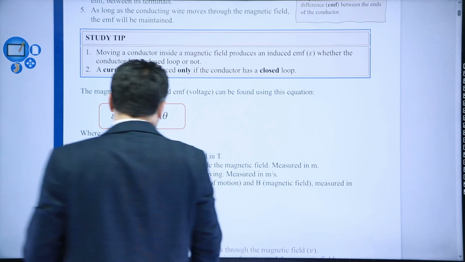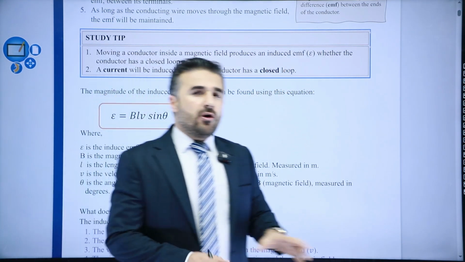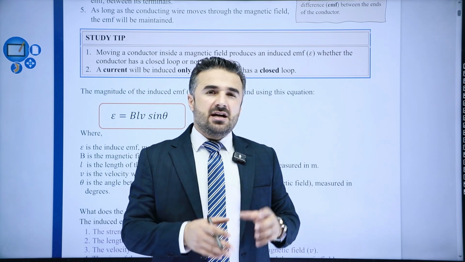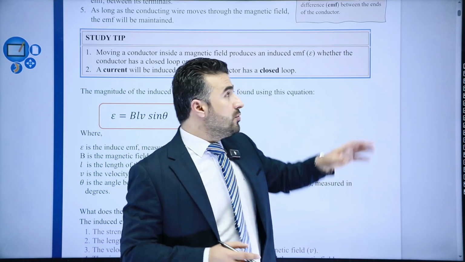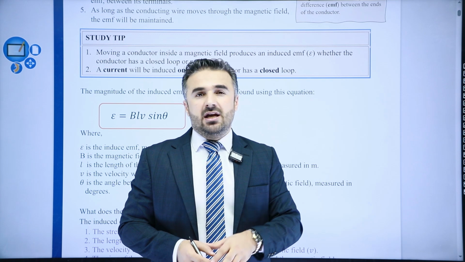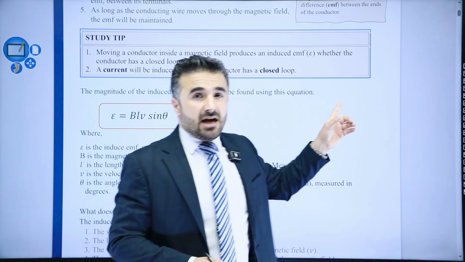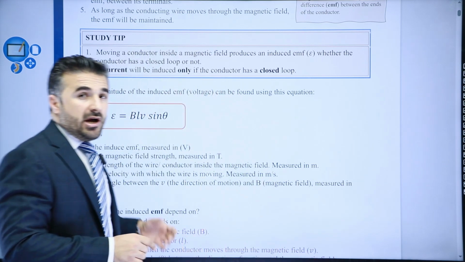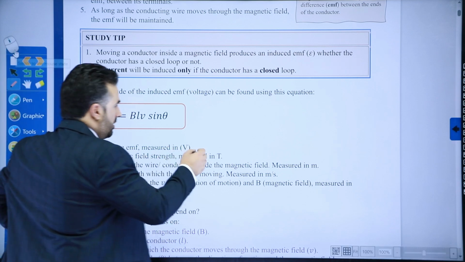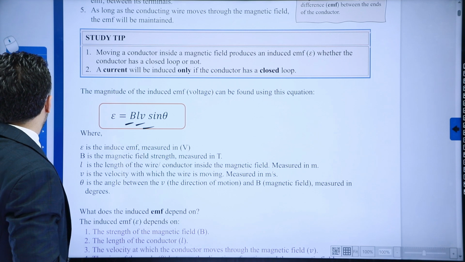So now we've mentioned how we can induce electromotive force. But so far we haven't mentioned what the strength would be. What is the size of this voltage that is induced within that conducting wire here? And of course, now we have an equation. The magnitude of the induced electromotive force within that conducting wire can be found by using this equation, which is: the induced electromotive force is equal to B times L times V sine theta.